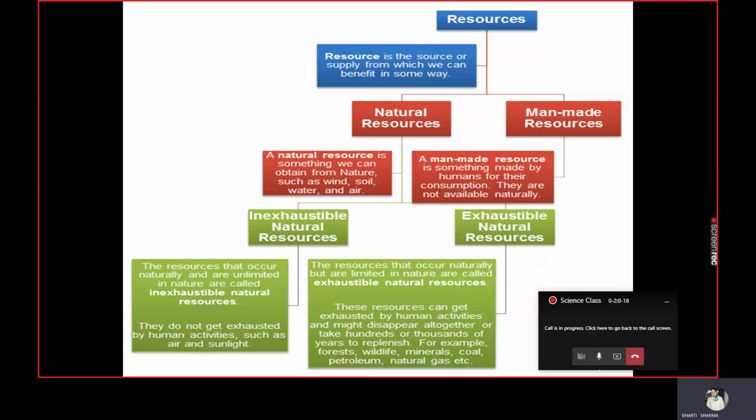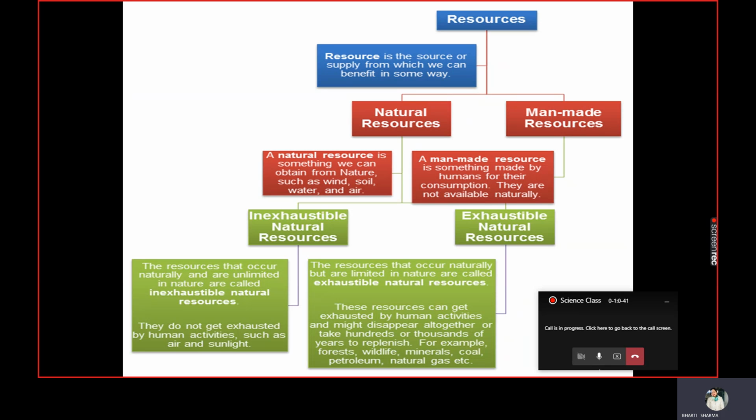So this chapter is very important because it helps us learn about fossil fuels, different types of natural resources, and different types of renewable energy sources like sun and wind. Also, it tells us how we can use renewable energy sources like thermal energy, geothermal energy, water energy, hydro energy, and different kinds of energy.